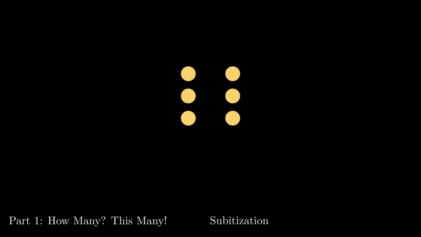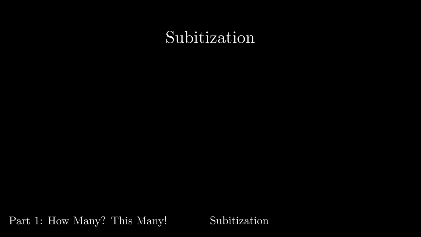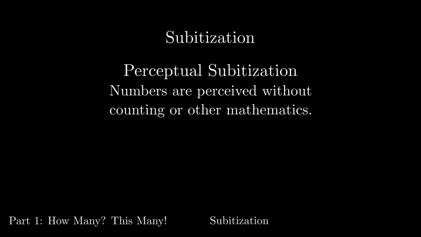Here's another one. If you've ever played games with dice, you probably instantly recognize this as 6, and you didn't count out 1, 2, 3, 4, 5, 6. There's a mental process called subitization, where our brains can determine the number of objects in a collection without needing to count them. Technically, this is known as perceptual subitization. Your brain perceives how many there are without engaging in a mathematical process like counting.